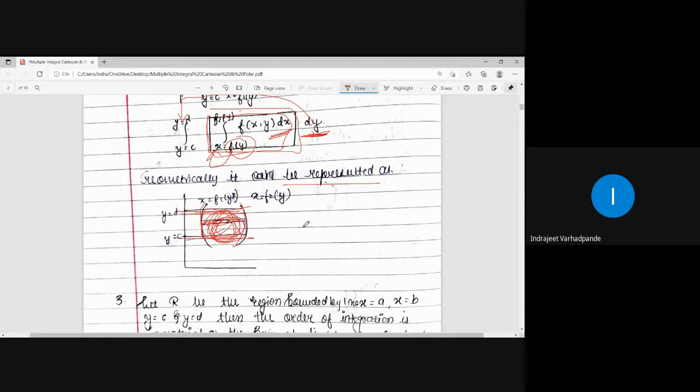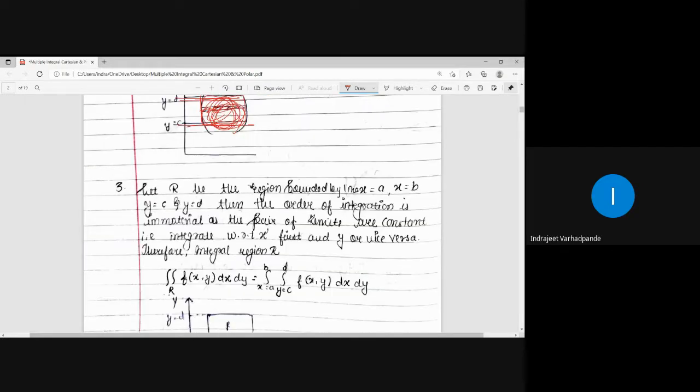These were the two different cases wherein one pair of limits is constant and the other pair of limits is variable. In the third case, both pairs of limits are constant. In such a case, the order is immaterial. Either you integrate first with respect to x or with respect to y, or vice versa, it will not affect the result, provided the limits are put appropriately.